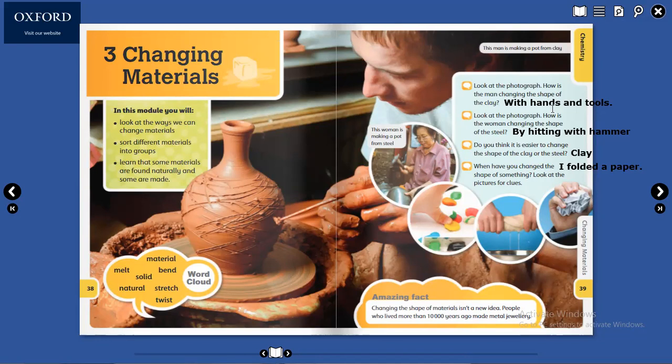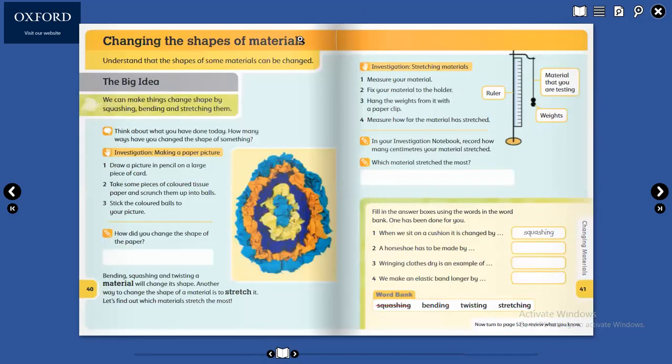Okay, moving towards next page. Page number 40 and 41. Here you can see changing the shapes of materials.